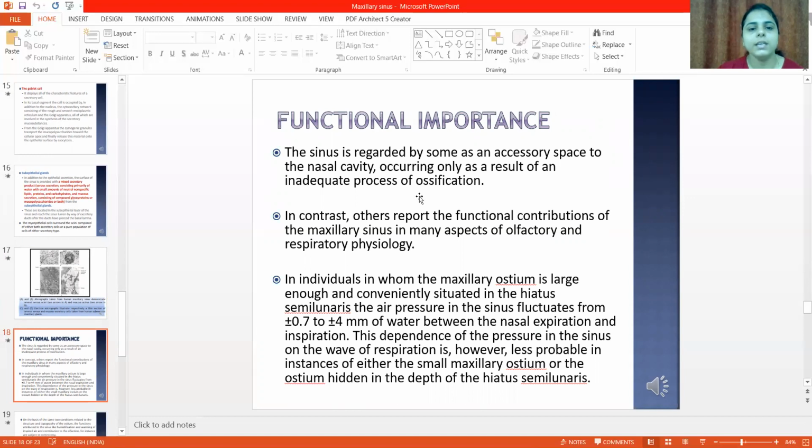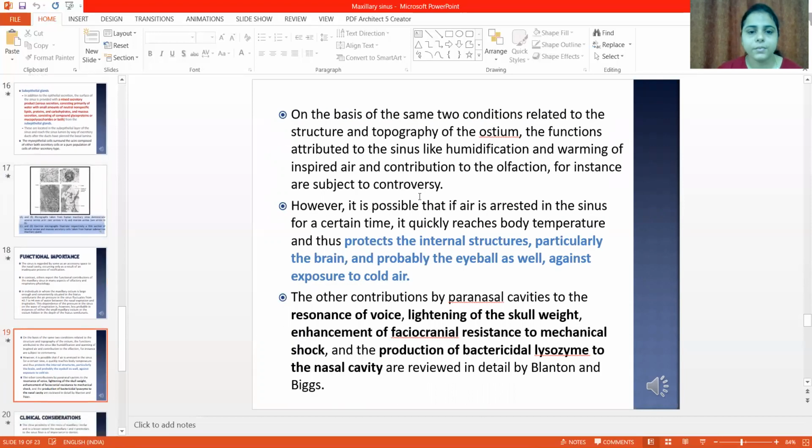Coming to the functional importance, the sinus is regarded by some as an accessory space to the nasal cavity, occurring only as a result of an inadequate process of ossification. In contrast, other reports describe the functional contribution of the maxillary sinus in many aspects of olfactory and respiratory physiology. Apart from all, it protects the internal structures, particularly the brain, and probably the eyeball as well, against exposure to cold air. The other contributions of paranasal cavities are resonance of voice, lightening of the skull weight, enhancement of the faciocranial resistance to mechanical shock, and the production of bactericidal lysozyme to the nasal cavity. These are reviewed in detail by Planten and Biggs.